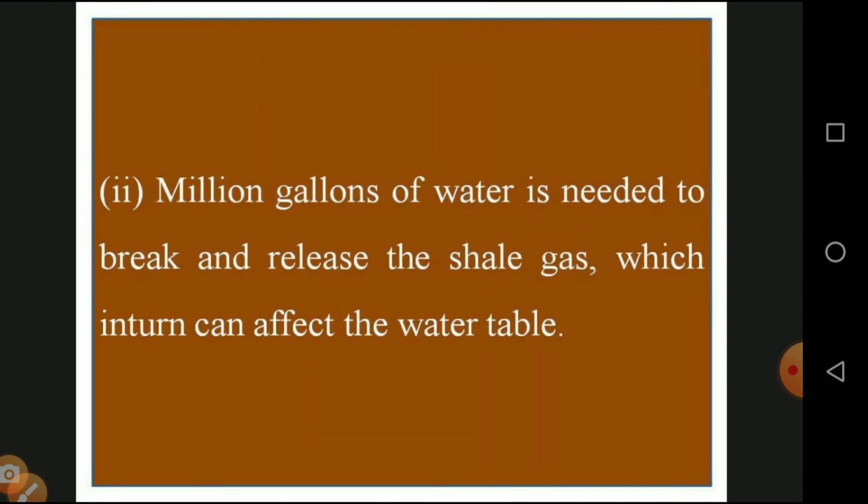Second one, millions of gallons of water are needed to break and release the shale gas, which in turn can affect the water table. It needs a large quantity of water, and only then can the shale gas be removed. So there is loss of water in the water table.